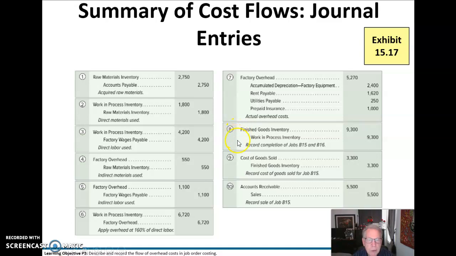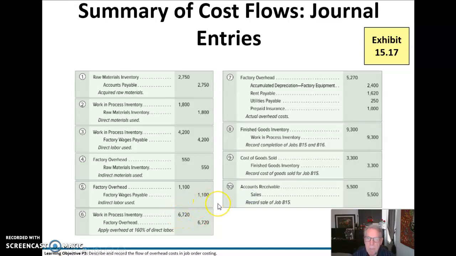In finished goods inventory here, we're going to complete some jobs. So we're going to move them out of work in process inventory with a credit and into finished goods inventory with a debit. Our cost of goods sold represents those that we have actually sold to customers, so we'll debit cost of goods sold and credit finished goods inventory. And as we make a sale, we'll debit accounts receivable. Normally we don't use cash in big companies. We'll debit accounts receivable and credit sales.